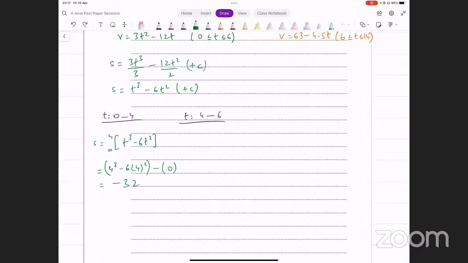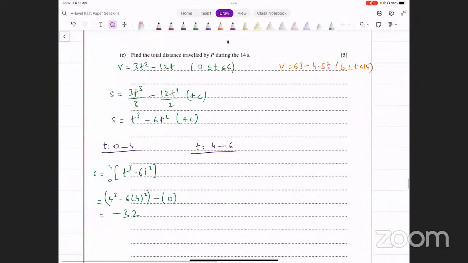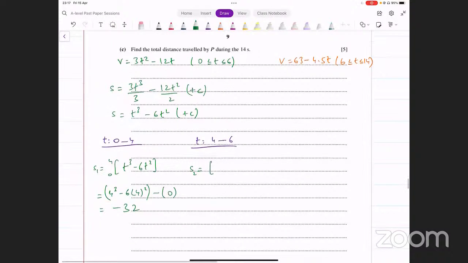ठीक है, अब ये एक डायरेक्शन में पार्टिकल गया है, let's say left side पे गया. उसके बाद t equals 4 से लेकर t equals 6 तक क्या हो रहा है? Let's input those limits now. This was S1, this is S2. Second part में क्या होगा? 4 से 6 input करेंगे. Again, the function is still the same. t cube minus 6t square. इस part में देखते हैं क्या होता है इस particle को.